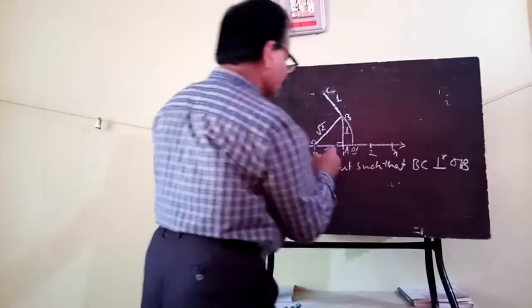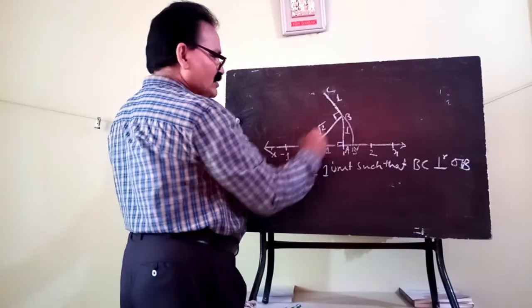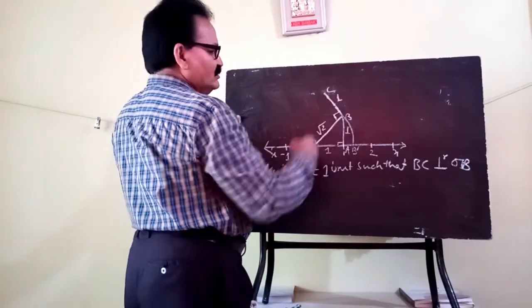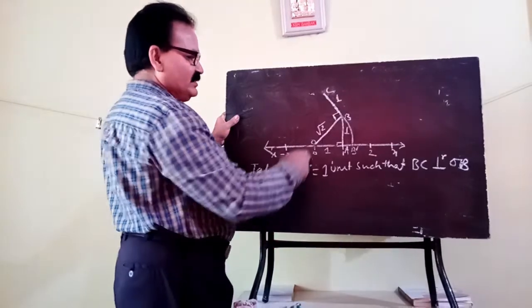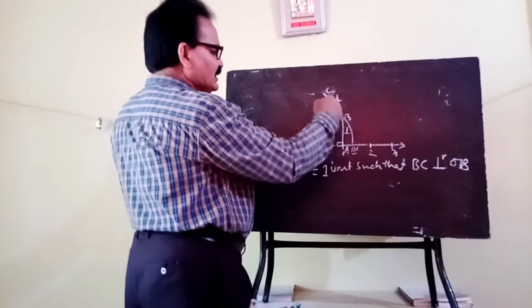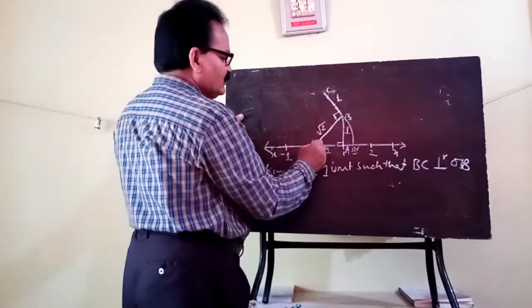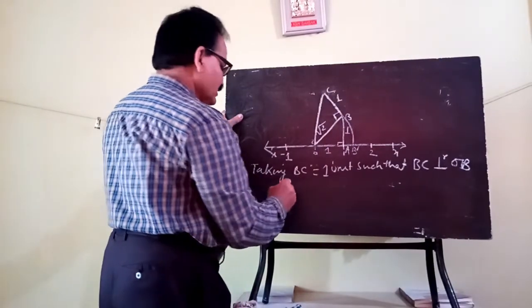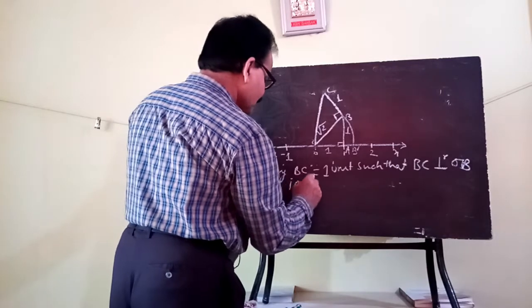So that means you have to draw OB first. Now you have to take another 1 unit on OB such that BC is perpendicular to OB. Then you join OC.